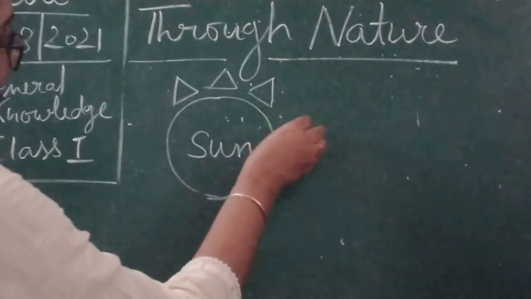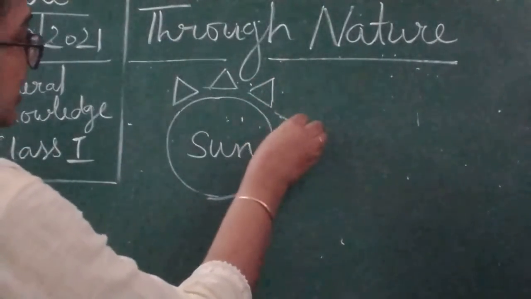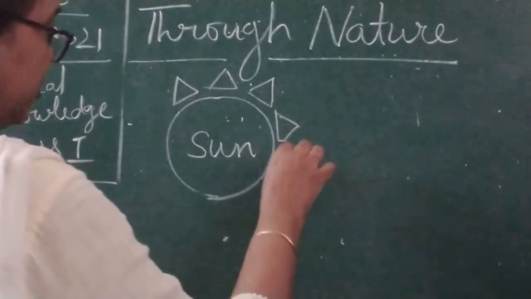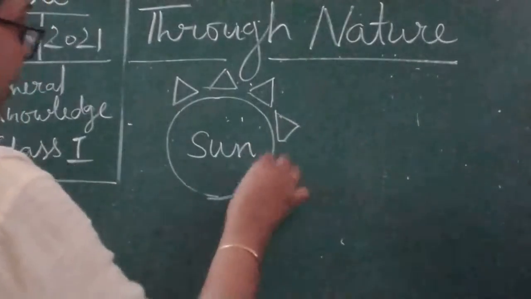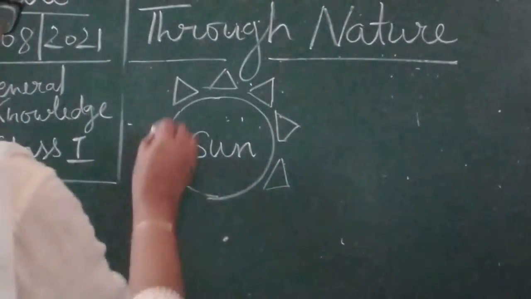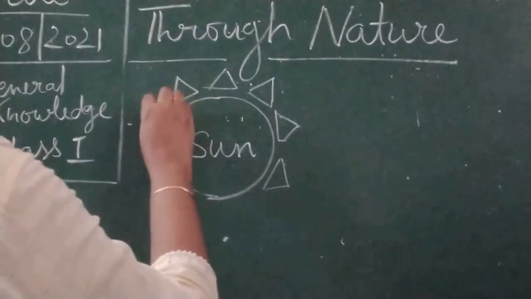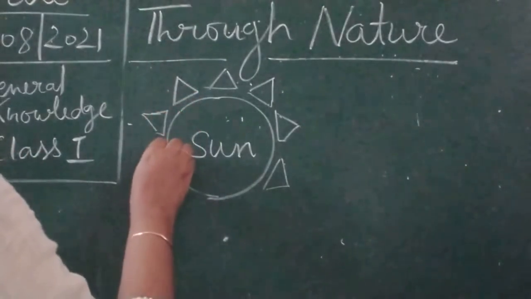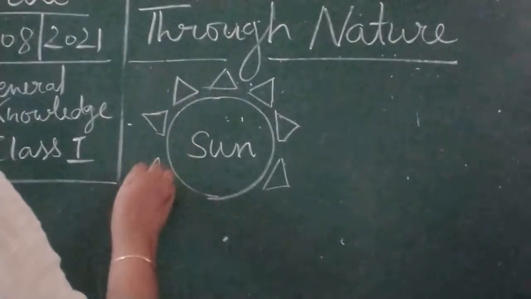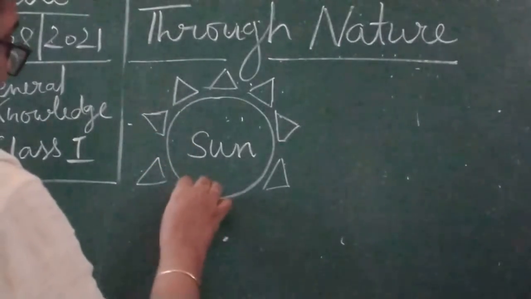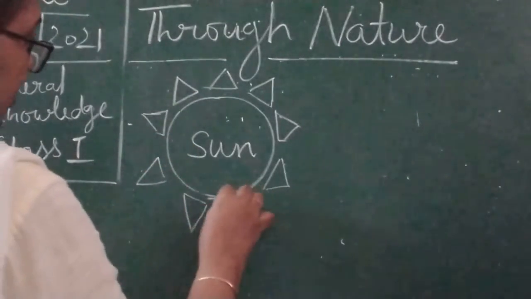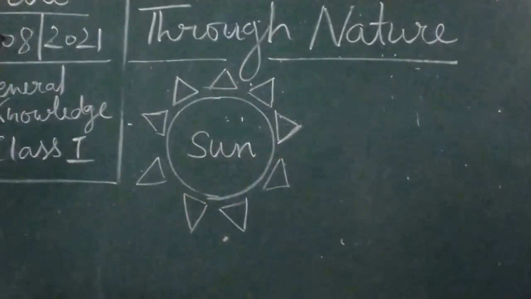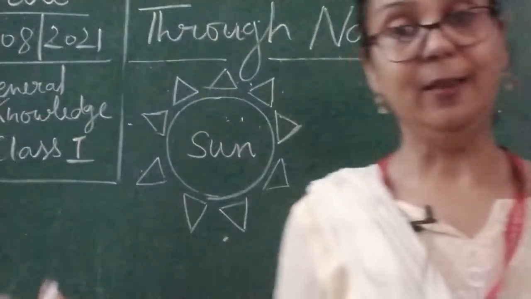It is as simple as that, we can see different triangle shapes. Here you can see these are the rays. Okay children, this is the sun.